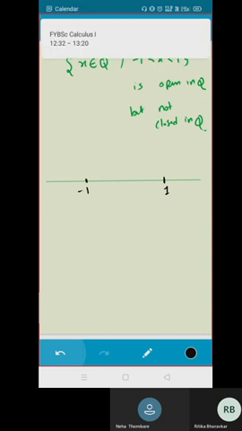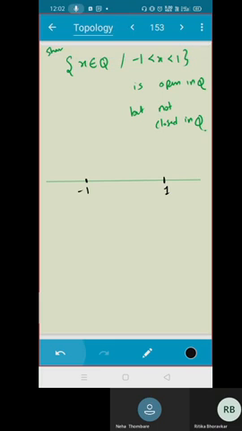Do you see this set is open? Yes, sir. Very good. So can you give me the radius r? Take any point here. Let x belong to A. What r should you choose?